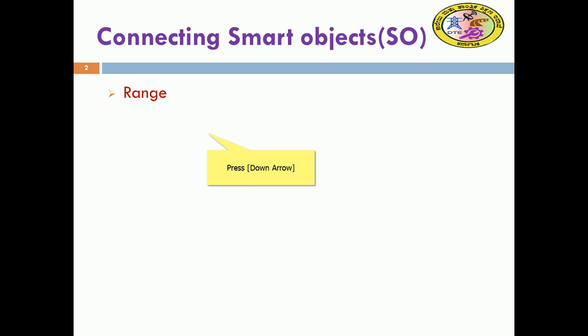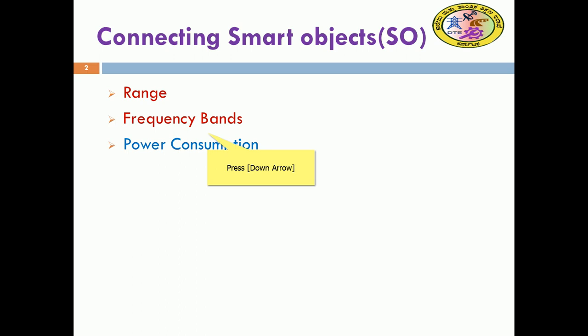The range of data transmission of these smart objects needs to be studied, and also the frequency band: what frequency bands they will follow to communicate between devices. After the range, what frequency they are going to use, and the power consumption of connecting these smart devices.